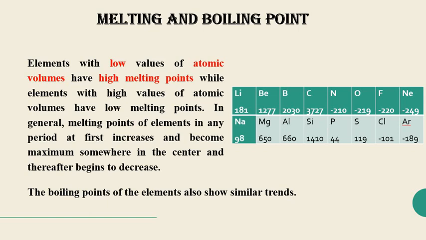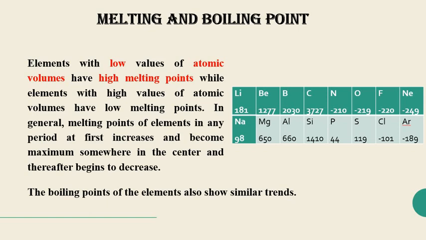Here it is just opposite. That means the melting point first increases, then attains a maximum value, and after that it starts to decrease. So melting point is dependent on the atomic volume, and that's why it follows a trend like the atomic volume, but the trend is just opposite. Just in place of increase, in this case it decreases.